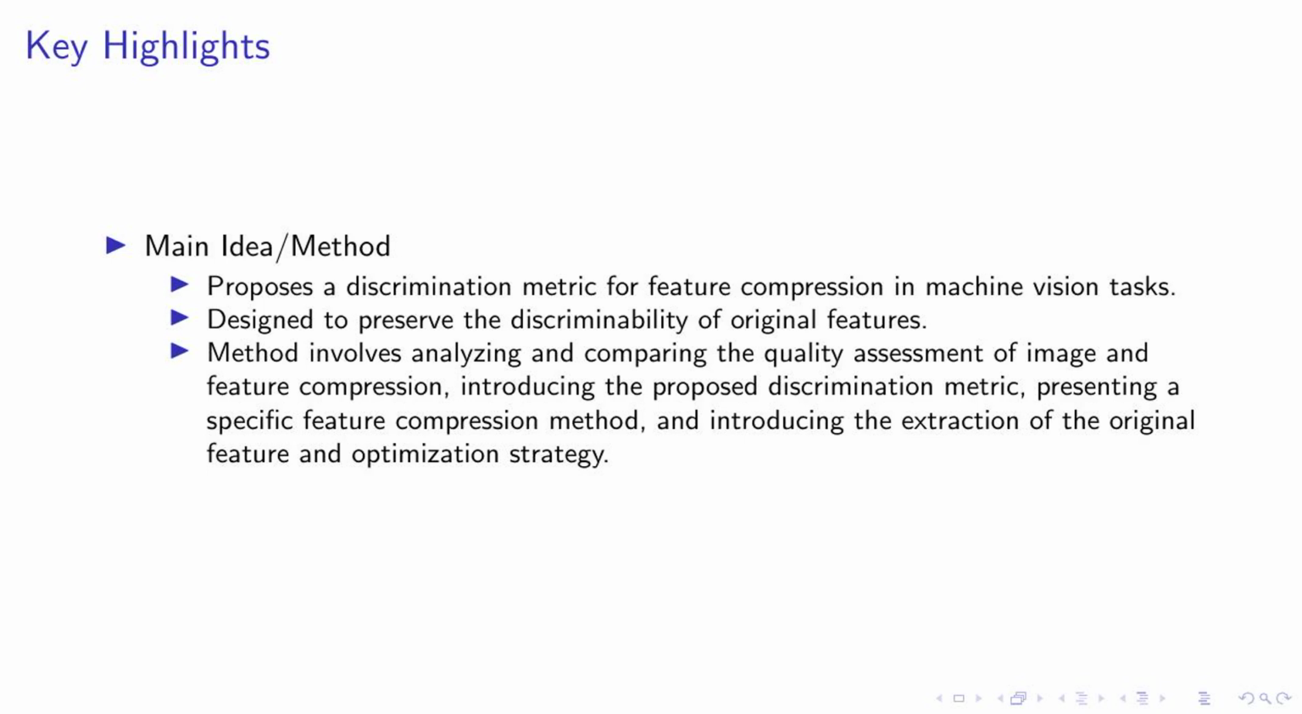We start by analyzing and comparing the quality assessment of image and feature compression. This gives us a solid foundation to introduce our proposed discrimination metric. Next, we present a specific feature compression method that leverages this metric. We then discuss the extraction of the original feature and our optimization strategy. This comprehensive approach ensures that we maintain the discriminability of original features, which is crucial for effective machine vision tasks.